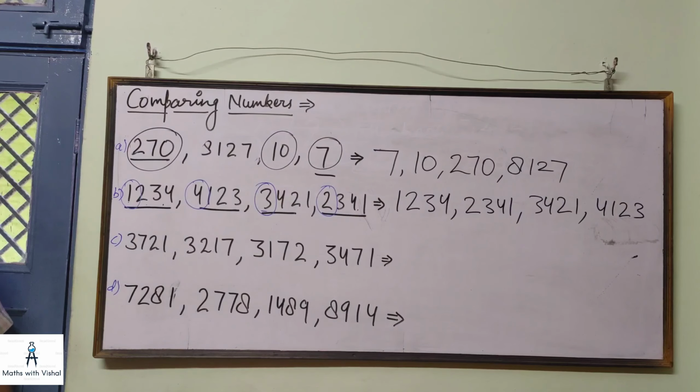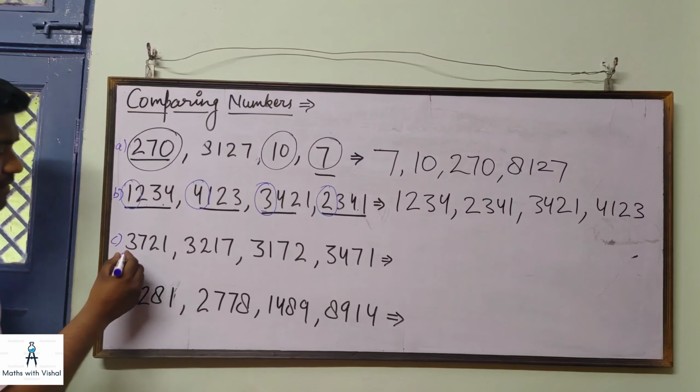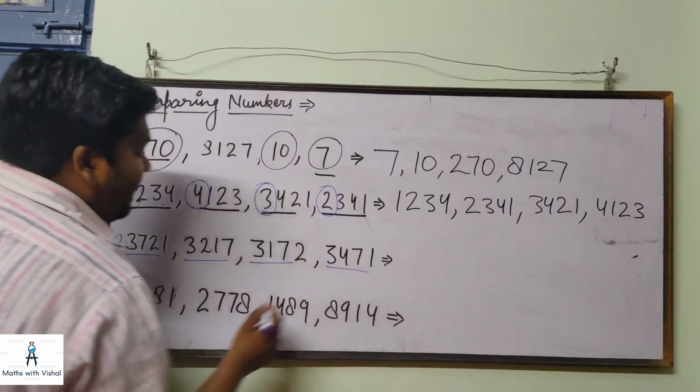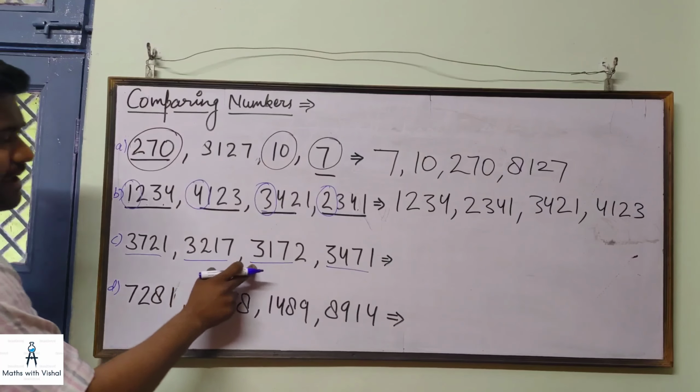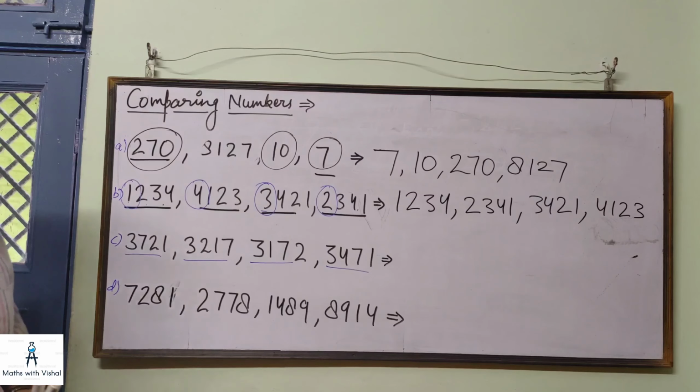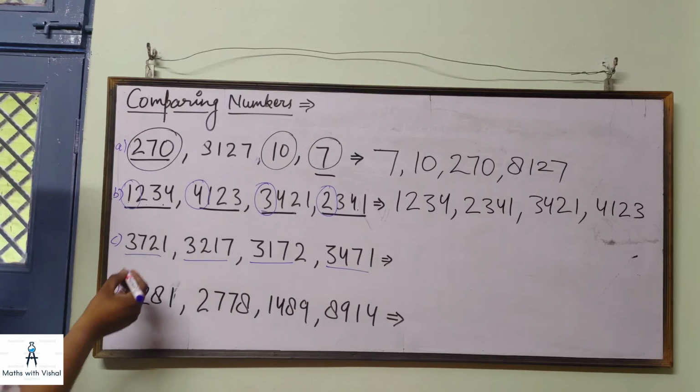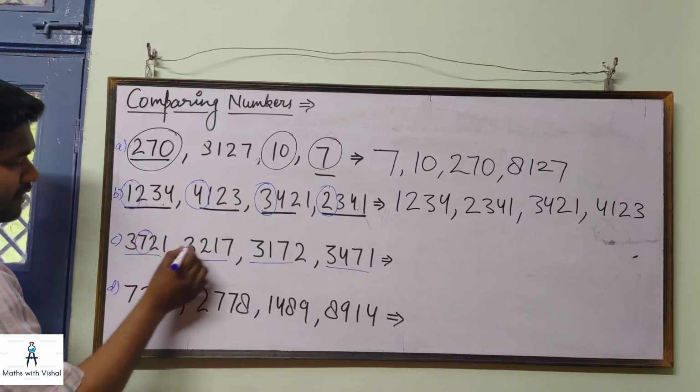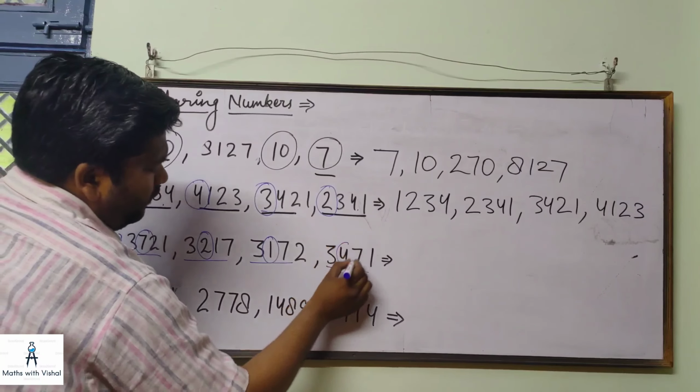Now look at set number 3, where all the numbers have the same number of digits as well as the same first digit. Now how to compare the numbers? This is very tricky. When all the numbers have the same number of digits and the first digit is the same in each case, then we have to look at the second digit. So let us encircle the second digit, because the first digit is same. So 7, 2, 1 and 4.